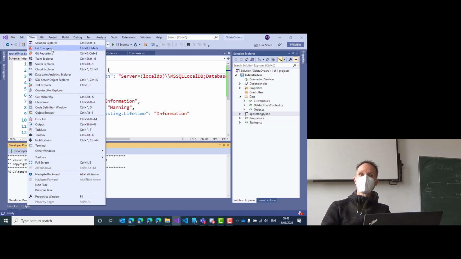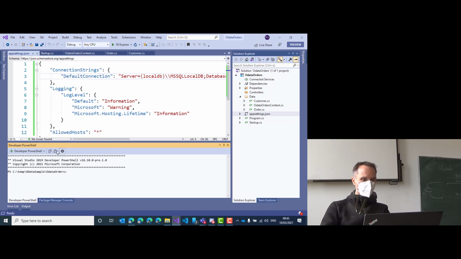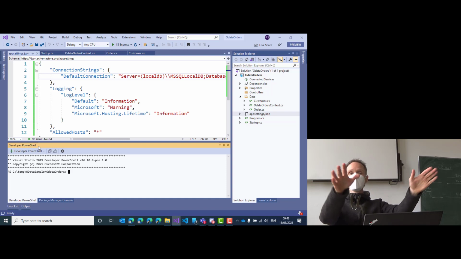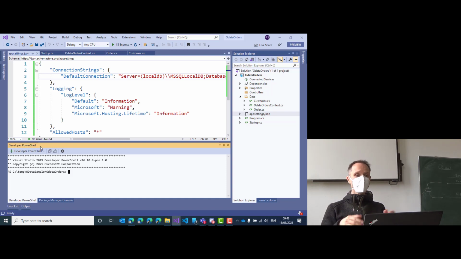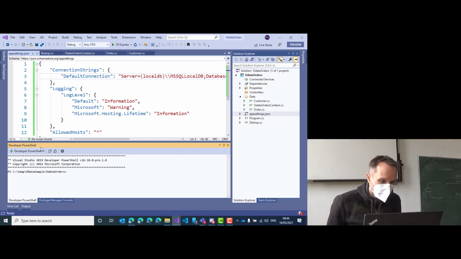Does it work on your computer? Yeah. Okay. Developer PowerShell, right? It should be the developer PowerShell. Yes, okay. So you have the right keyboard binding. On my computer something changed. I don't know why. But then I remembered it correctly. On my computer it's different, but it doesn't matter.